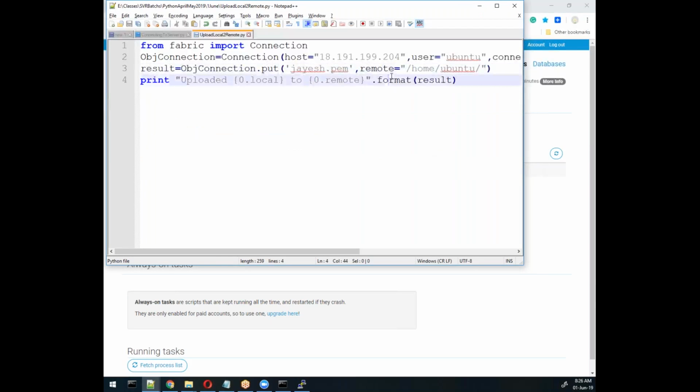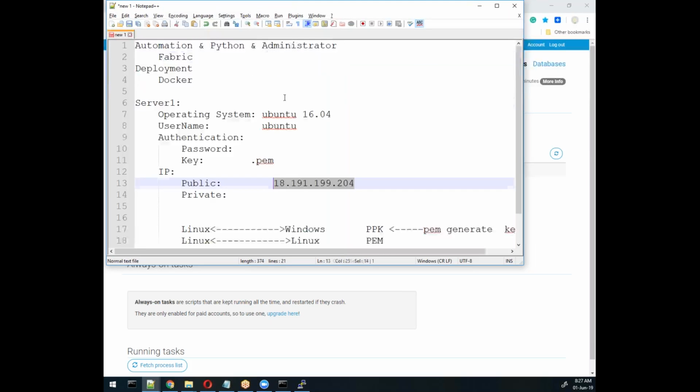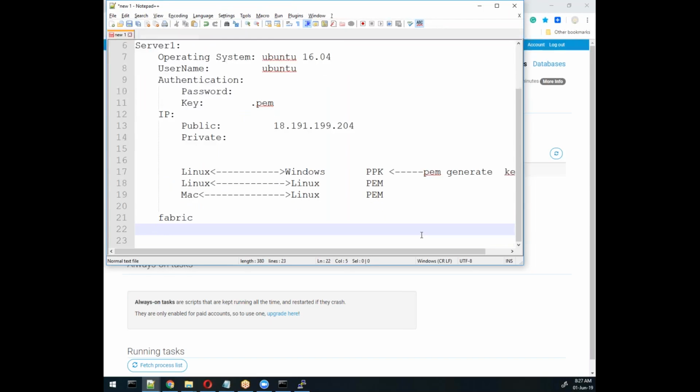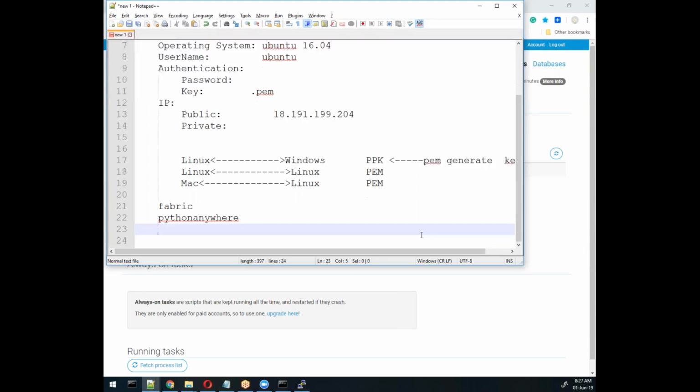So meanwhile you can get the data and perform some operations in the database, and perform some upload and administration-related tasks. Backup also we can do, and some SQL commands or any Linux command also we can perform. So what we see today is the Fabric command and Fabric-related utility, and PythonAnywhere, a software library, and then we will move again to Docker.